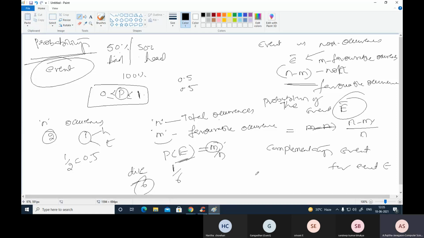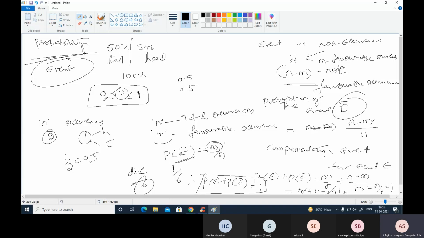So based on these two, P of E plus P of E complement equals what? M by N plus N minus M by N. Now M plus N minus M divided by N, this is equal to 1. Therefore, the probability of occurrence plus the probability of non-occurrence equals 1. That's why probability lies between 0 and 1. P of E complement equals 1 minus P of E.